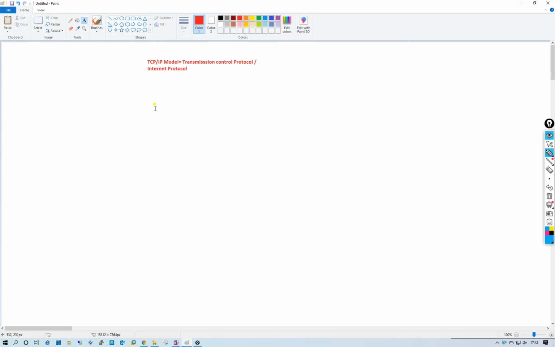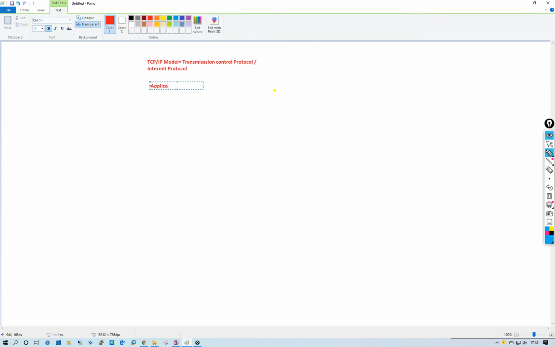The names of the four layers: first is the application layer, second is the transport layer, third is the network layer, and fourth is the physical layer. These are the four layers of TCP.